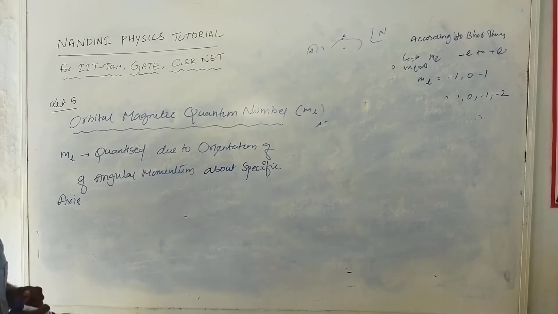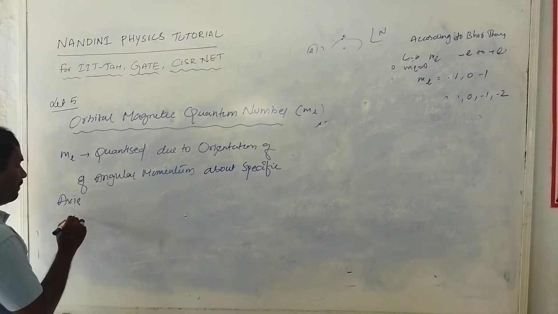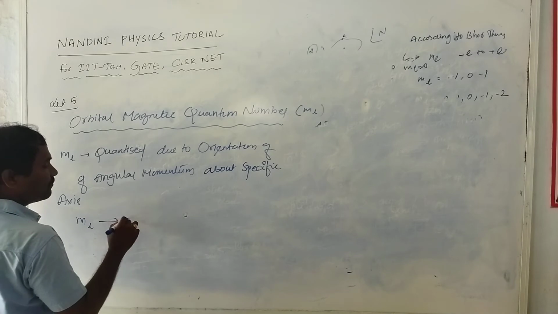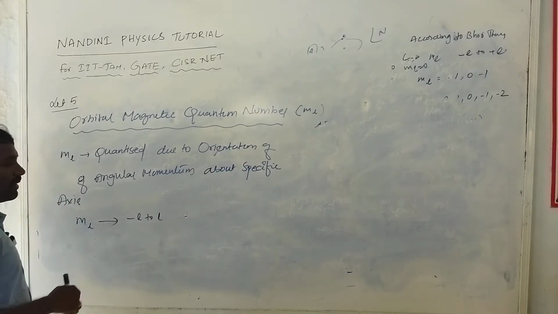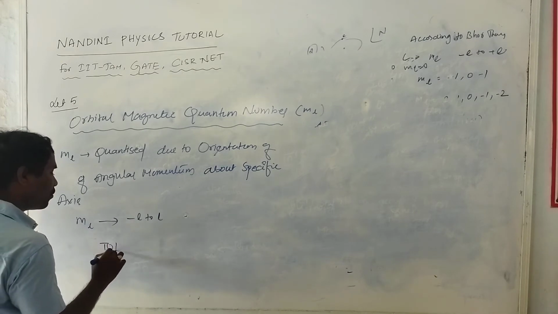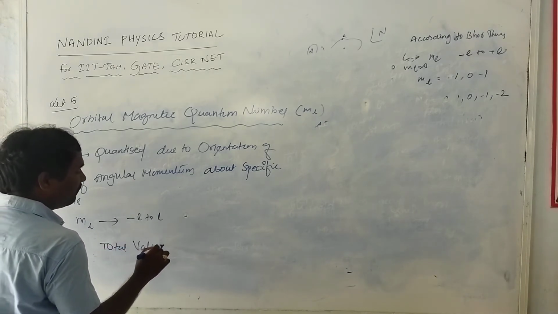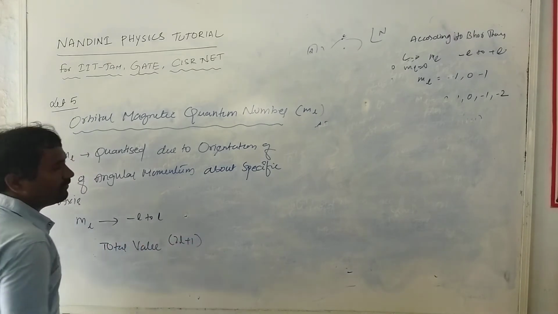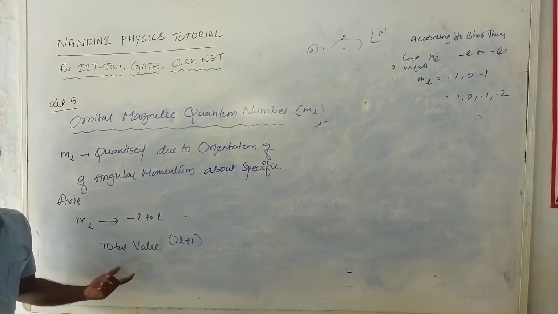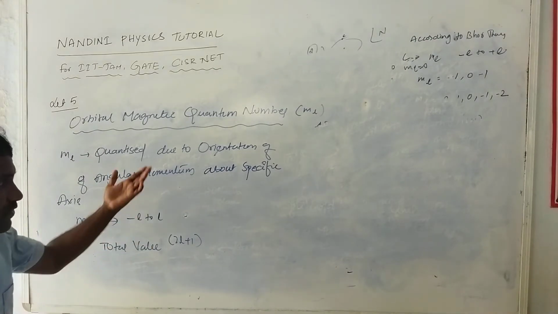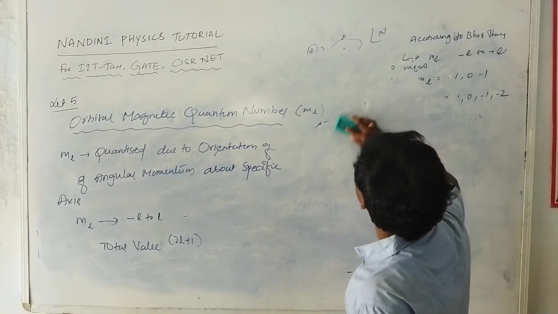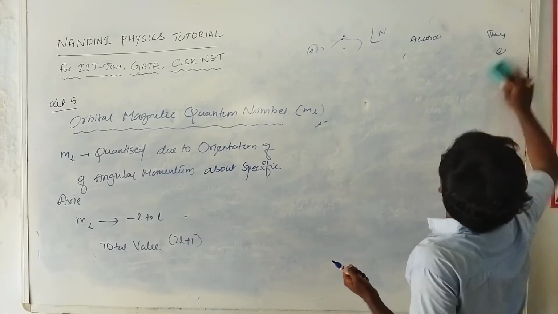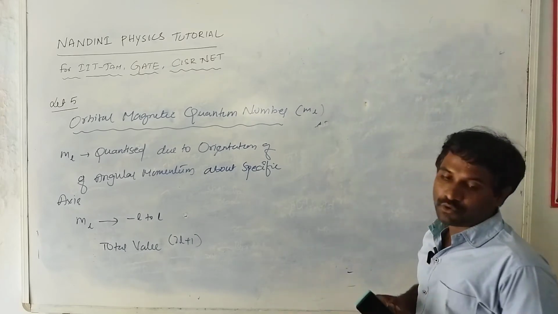See, the ML value starts from minus L to plus L. I already explained that. ML starts from minus L, and the total number of ML values is 2L plus 1. Now I introduce space quantization. Right now I will discuss space quantization.